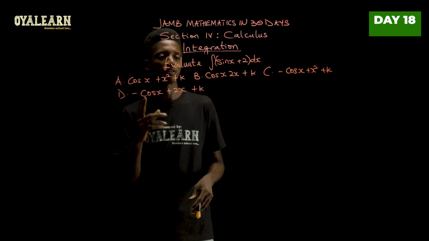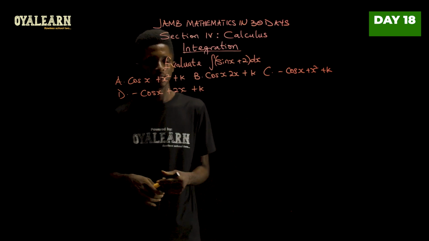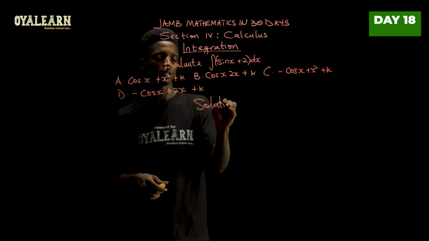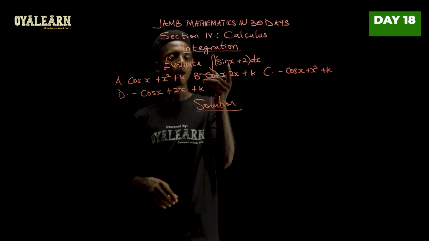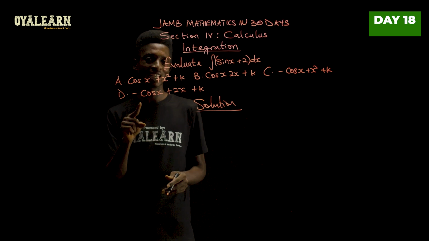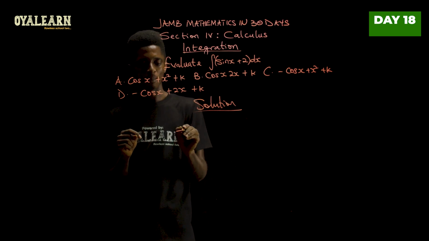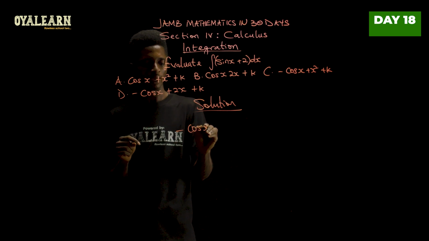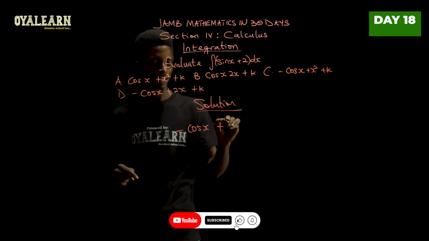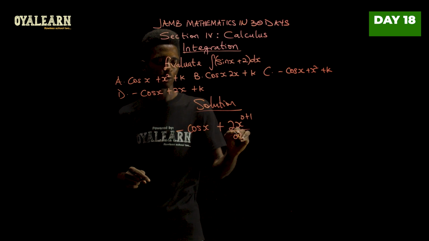This question asks that we evaluate the integral of sine x plus 2 with respect to x. Now, when you integrate sine x, from the rules of integration discussed earlier in this video, integral sine x will give you minus cos x plus, now let's integrate 2, that gives us 2 x to the power 0 plus 1 over 0 plus 1.